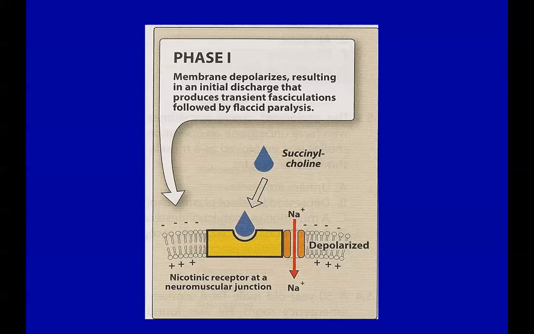So, responding to your question, can these drugs be used in epilepsy? Yes, in severe cases that cannot be controlled by conventional anti-epileptic drugs. But not succinylcholine. Why? It initially causes fasciculation.